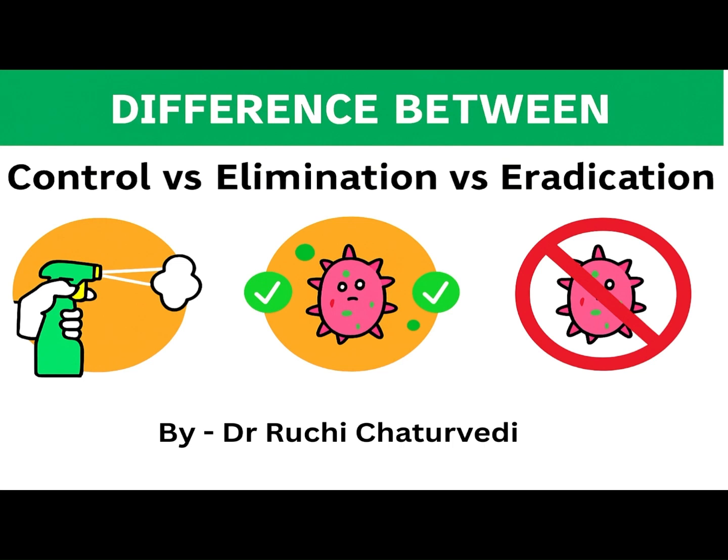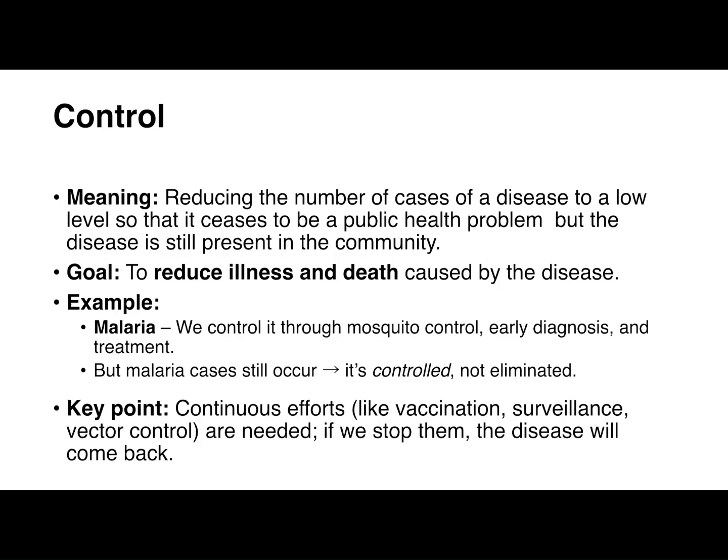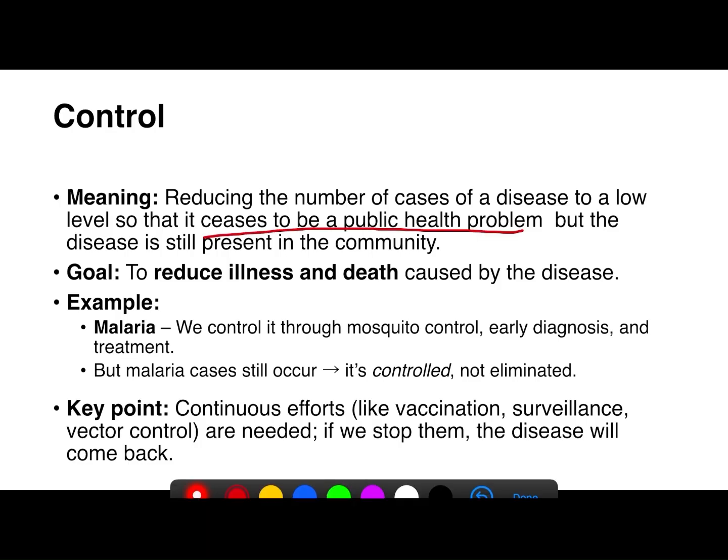In this video, we'll understand a very important concept in public health: the difference between control, elimination, and the eradication of disease. Control means reducing the number of cases of a disease to a low level so that it ceases to be a public health problem. It means that that particular disease no longer poses a threat to the community and it is no longer a burden on the health system.